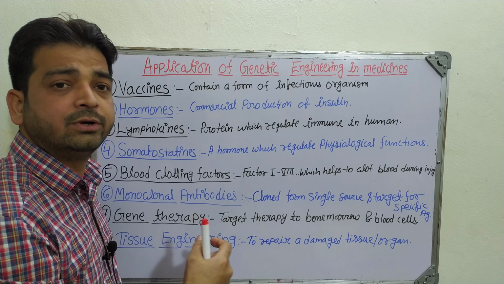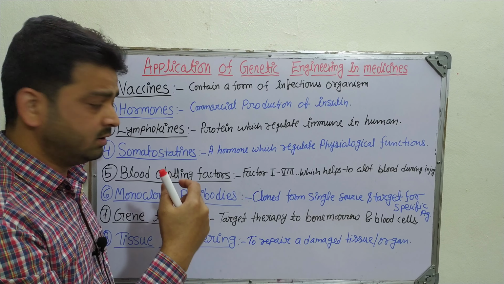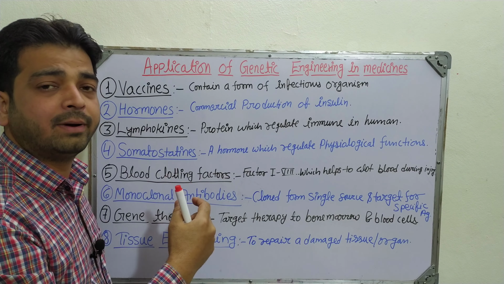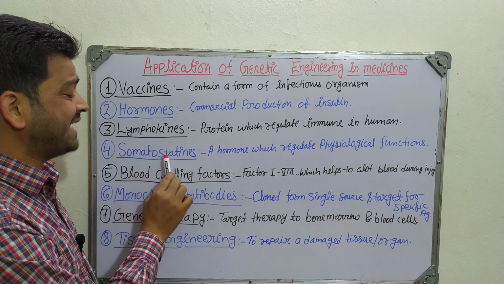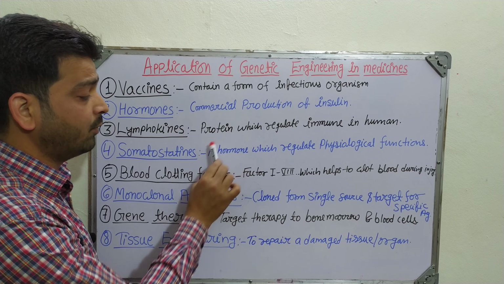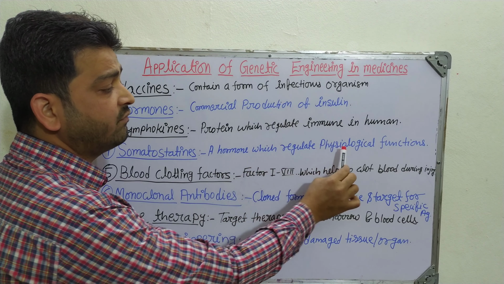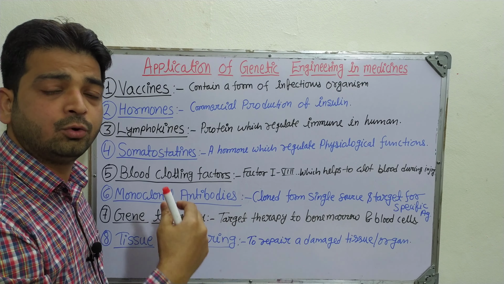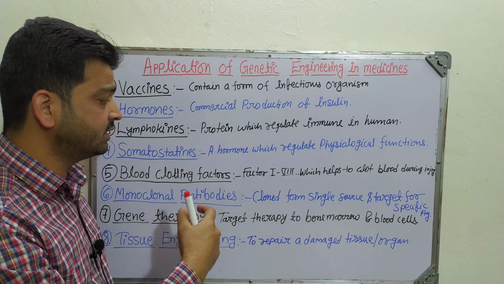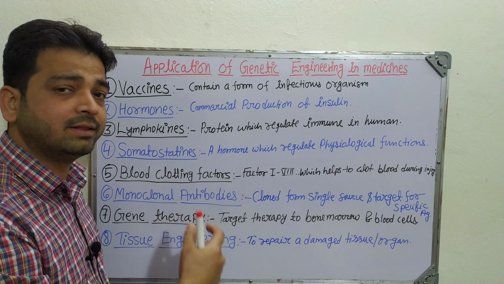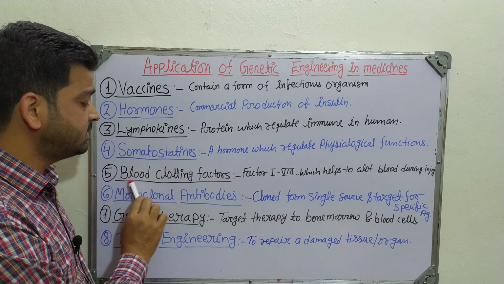The immune system is regulated by these particular proteins, which can be produced by using genetic engineering. The fourth one is somatostatin, right? This is another hormone which regulates different physiological functions in the human body, and it is required whenever a person is deficient in this particular hormone; that can be produced by genetic engineering. The fifth one is the blood clotting factor.